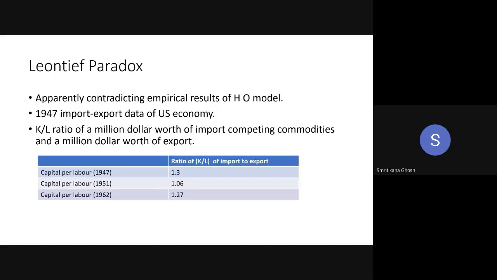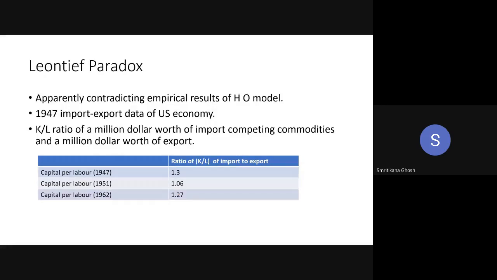But look at the real data. It is always greater than 1. It was 1.3 in 1947, 1.27 in 1962. Actually, that is just the inverse, and it is increasing. Do you get the thing? So it is just opposite. What the HO theorem is saying, the data is showing just opposite.